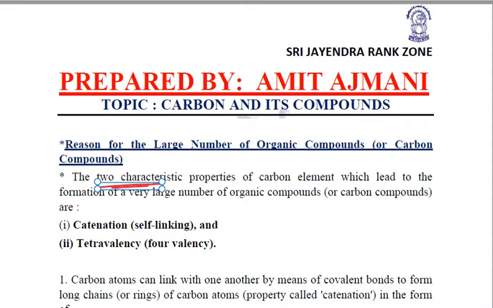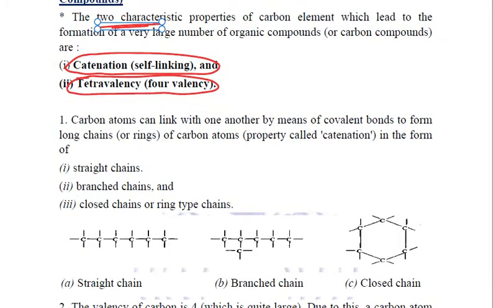One is catenation or the self-linking property, and another is tetravalency. Carbon has four valency. Now, because carbon can link with one another by means of covalent bonds, it can form long chains or rings of carbon atoms. This property is called catenation.